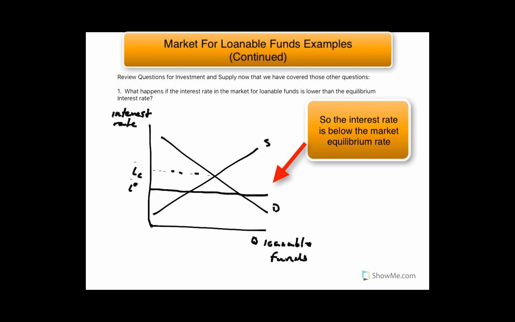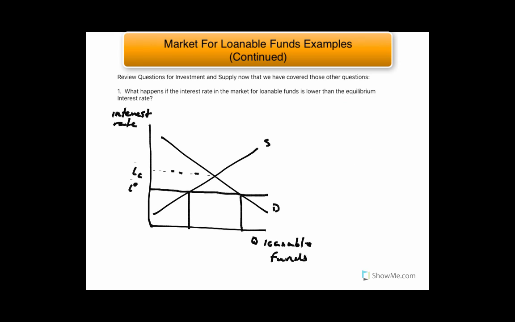So we have this interest rate below equilibrium, just like any price that's below an equilibrium price. We're going to have a lower quantity of people saving and a higher quantity of people who want to borrow that money at that low interest rate.